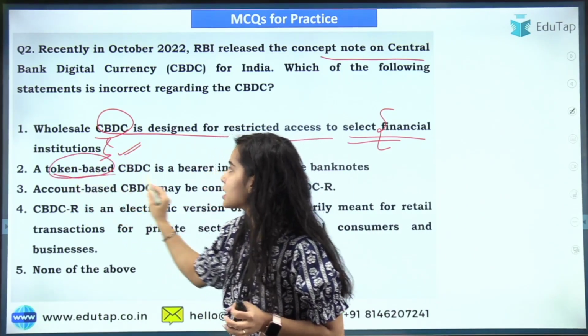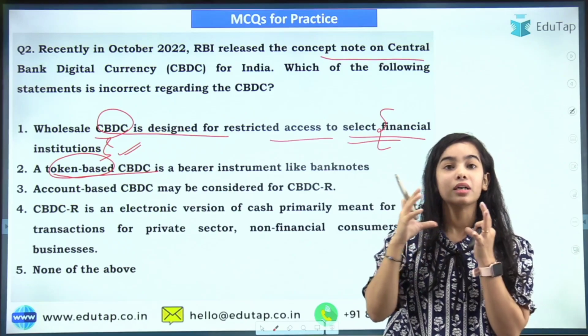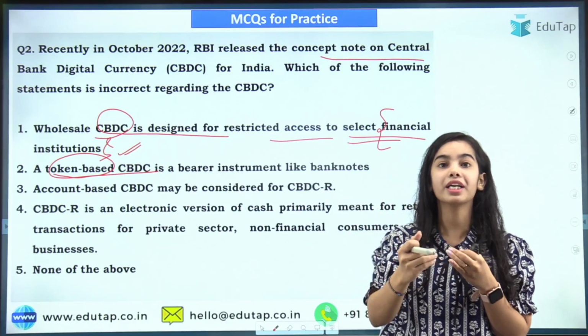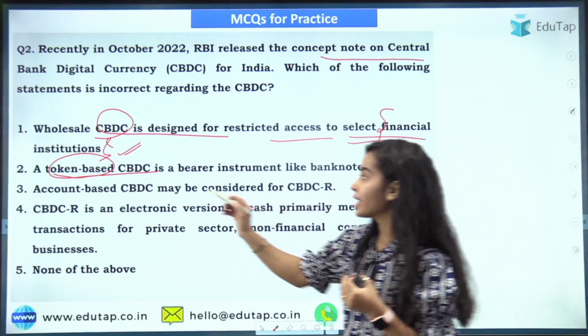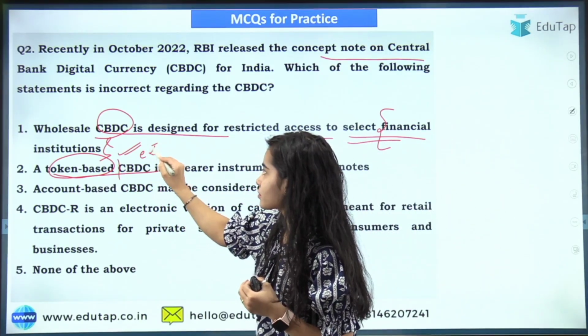Now token based CBDC. The digital token will be provided by the Reserve Bank of India, released by the Reserve Bank of India. That will be the e-rupee.